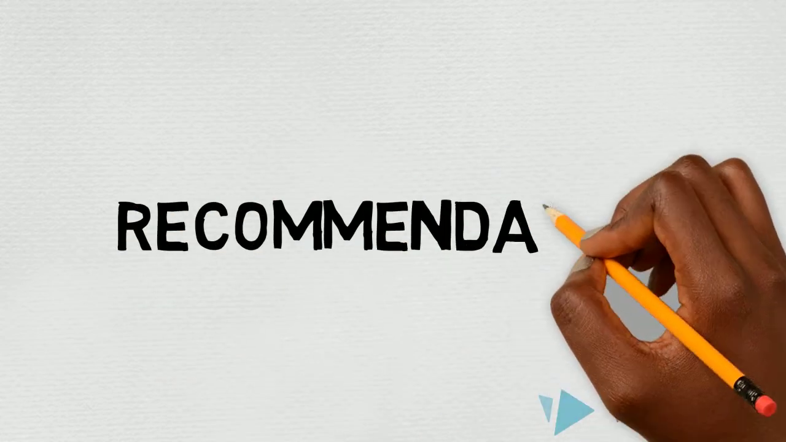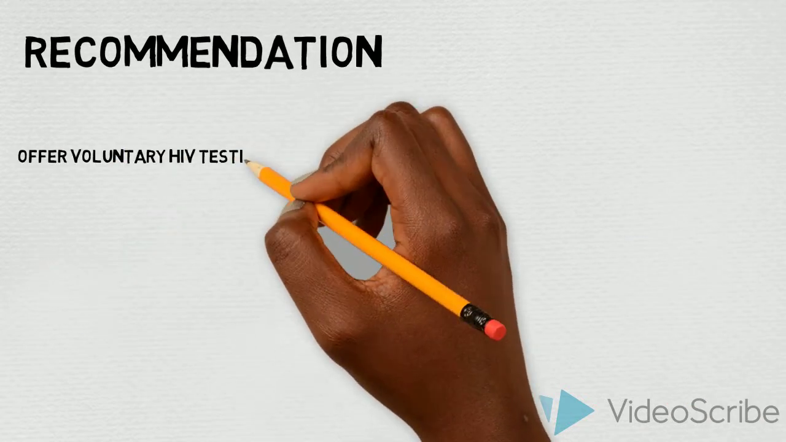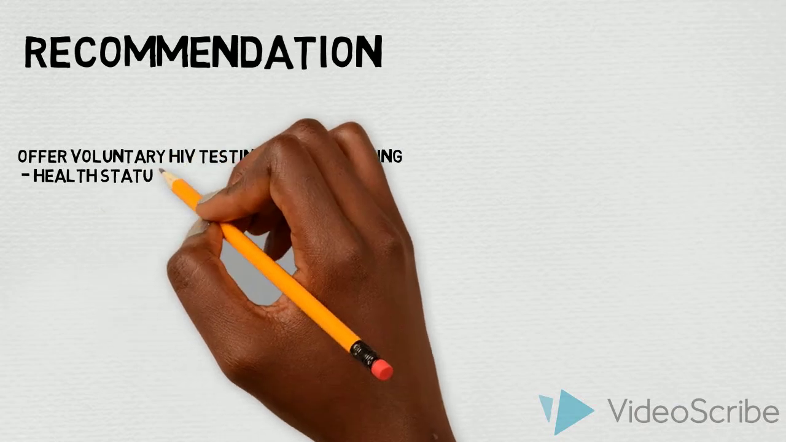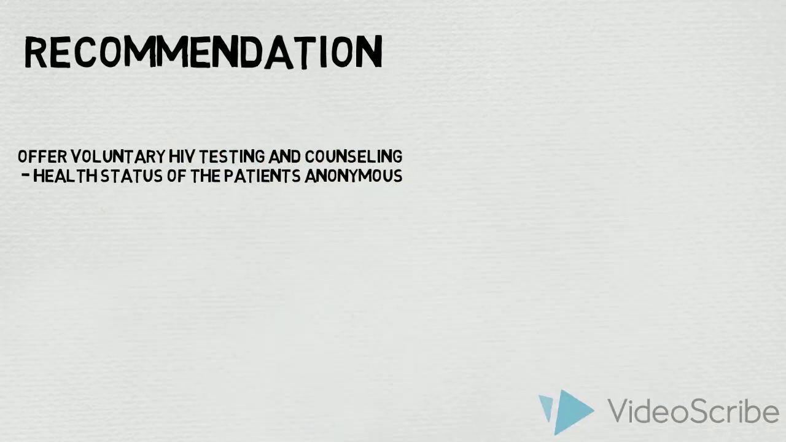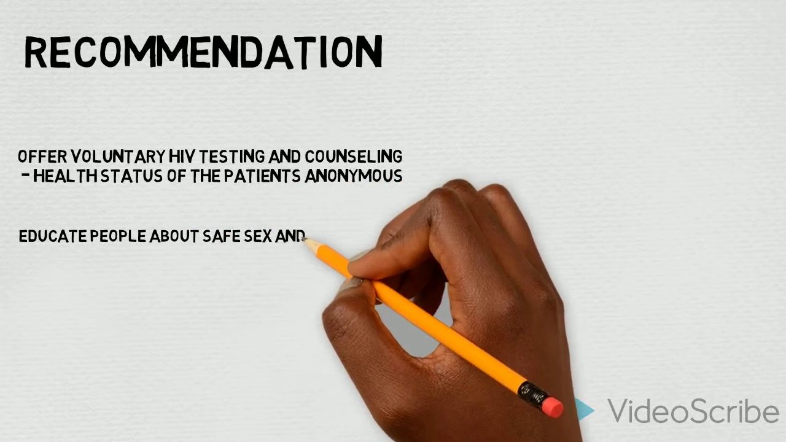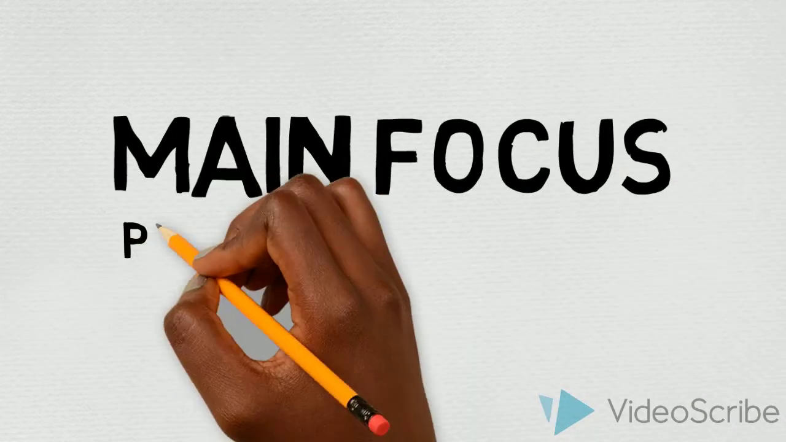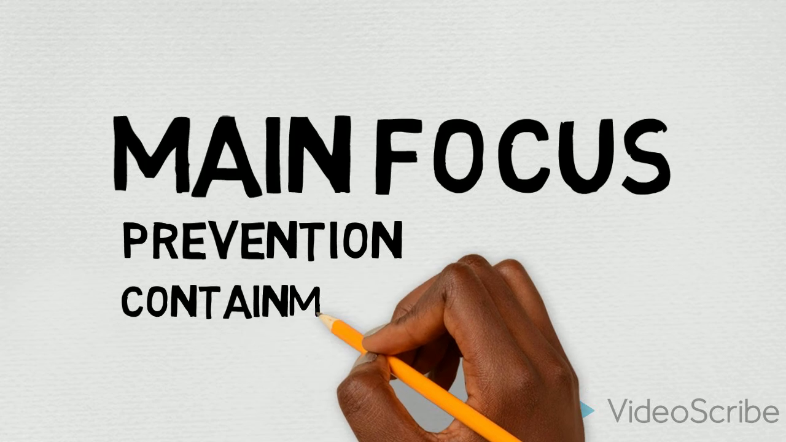For a low-income country such as Malawi, the medication cost is not affordable for the majority of Malawian citizens. Taking all this into account, our recommendation for the government is that first, offer voluntary HIV testing and counseling while keeping the health status of the patients anonymous. Our second recommendation is to educate people about safe sex and provide resources and tools such as contraceptives. Overall, the main focus should be prevention and containment of the disease.